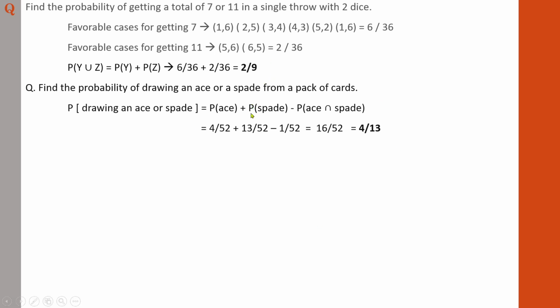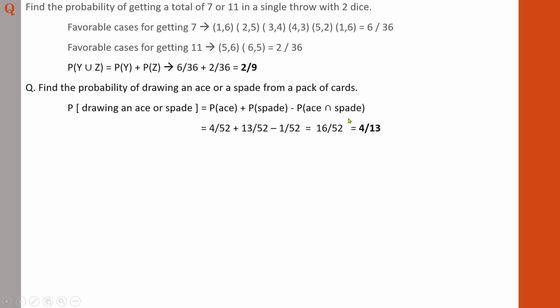So the probability of getting a spade in a deck of cards is 13 by 52, minus probability of ace intersection spade. The meaning is that out of 52 cards there is only one spade ace. Ace intersection spade means what is the probability of getting ace and spade at the same time.